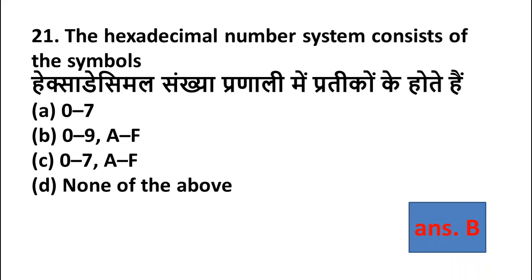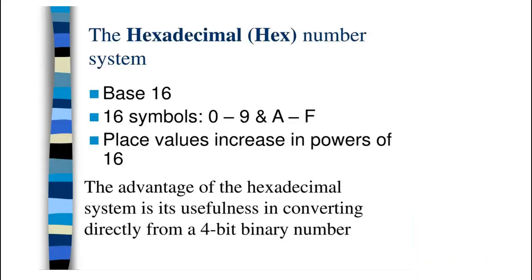Hexa means here 16 is the base, so 0 to 9 numbers and A to F capital is known as the hexadecimal number system. Here is some more information on the hexadecimal number system. The base is 16, and the symbols are the numbers starting from 0 to 9 and the alphabets from A to F. Let us go to the next question.